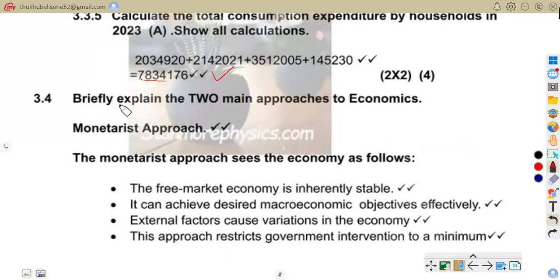So here we have briefly explained two main approaches to economics. We have monetarist approach. So the monetarist approach sees the economy as follows. The free market economy is inherently stable, like we have said. We have said the economy is stable under this. It can achieve desired macroeconomic objectives effectively. External factors cause variations in the economy. This approach restricts government interfering to a minimum.